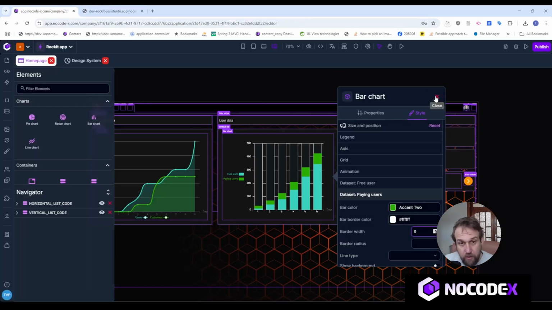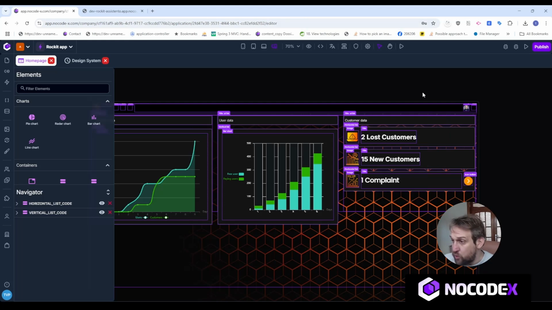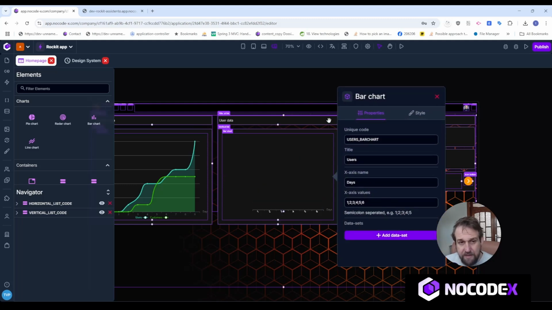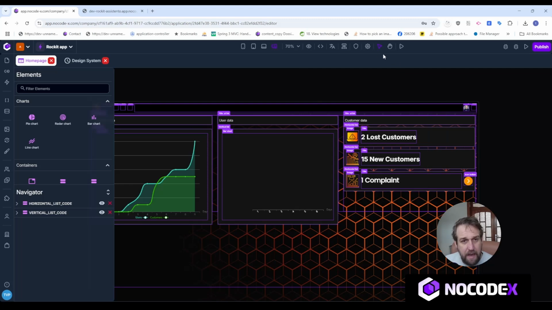Okay, so that's with regards to static data. Let's try and feed this bar chart some dynamic data. So let's get rid of the static data sets that I've just added, like this.